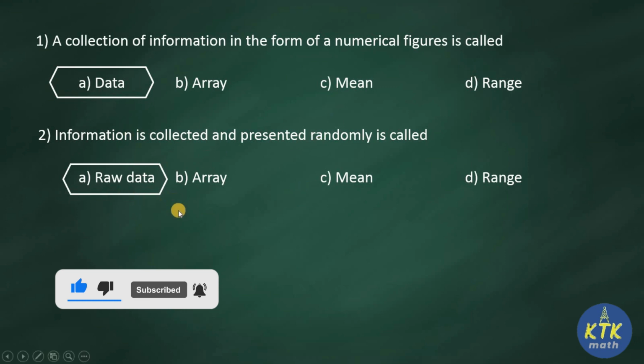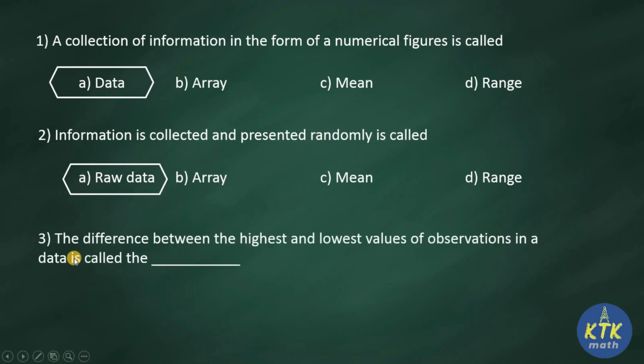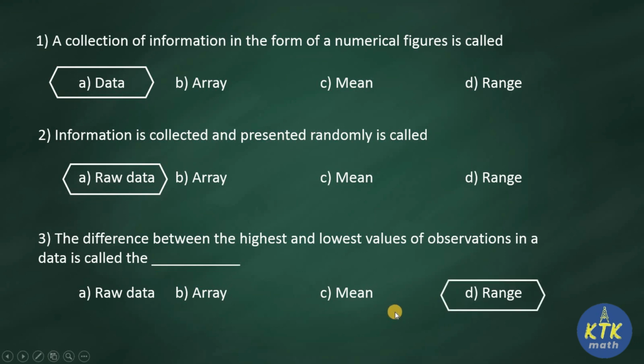Question number 3. The difference between the highest and lowest values of observations in your data is called. I hope you know the answer very well without the options because it's a very important question. Raw data, array, mean, range. The difference between the highest and lowest values of the observation is called what? The answer is option D, range. We'll move on to the next question.